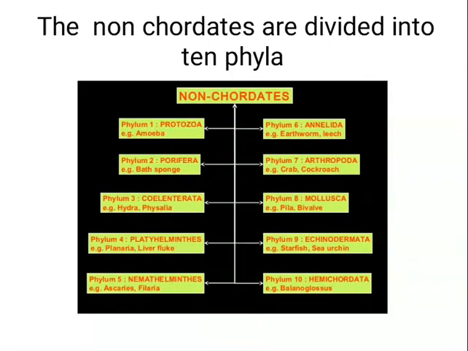So the 10 non-chordate phyla are Protozoa, Porifera, Coelenterata or Cnidaria, Platyhelminthes, Nemathelminthes, Annelida, Arthropoda, Mollusca, Echinodermata and Hemichordata.